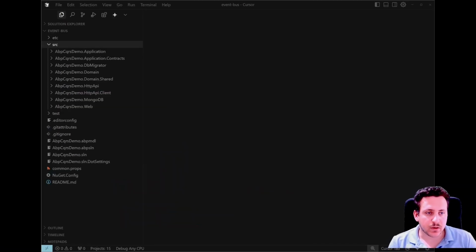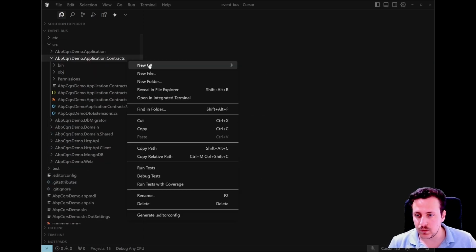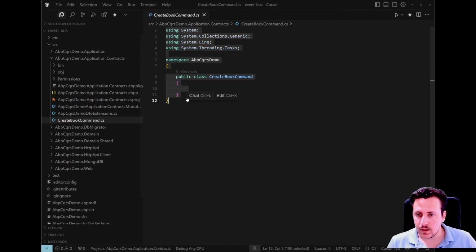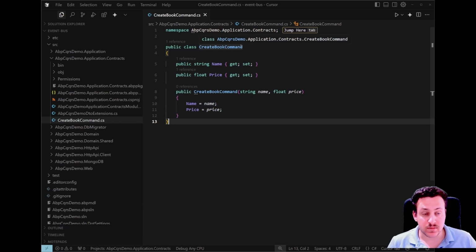All right, let's begin with the command side, the part where we handle write operations. We'll create a custom event class under our application contracts project, and we can name it CreateBookCommand. This event can have two properties, name and price, to be able to create a new book. Let's assume that we have a book table in our database and it has two properties, name and price, that are required to create the related book entry in our database.